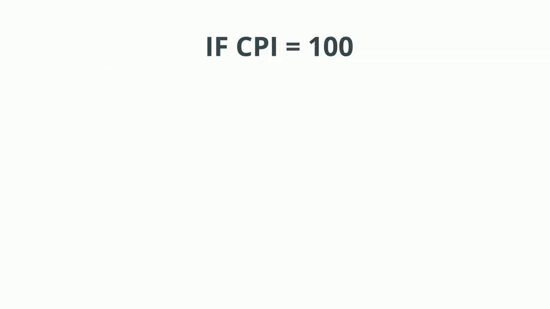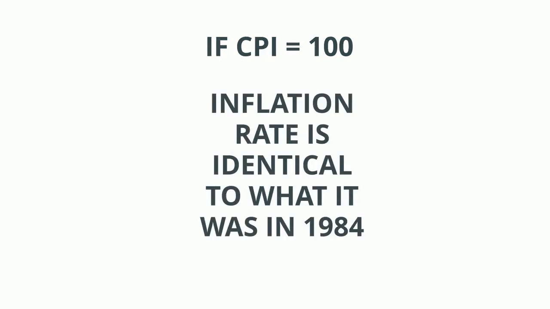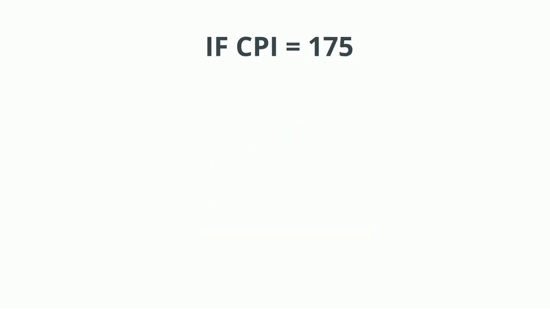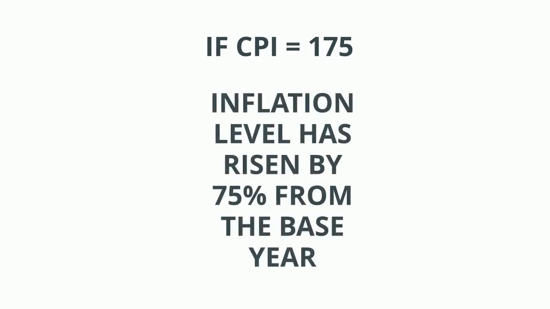When the CPI is equal to 100, that means the inflation rate is identical to the one in 1984. If the CPI is 175, for example, then it would indicate a rise in the inflation level of 75% from the base year, which is usually set to 1984, to the given year.